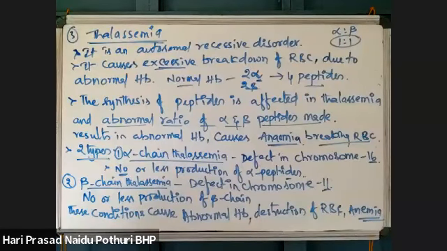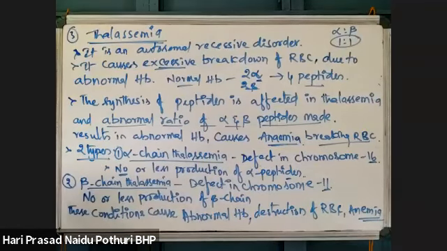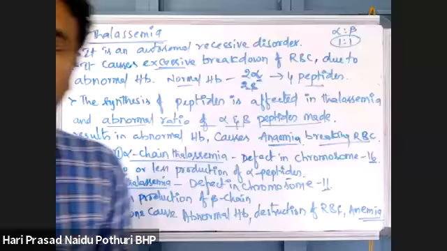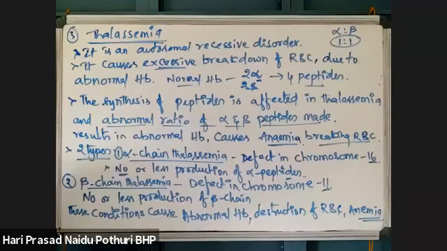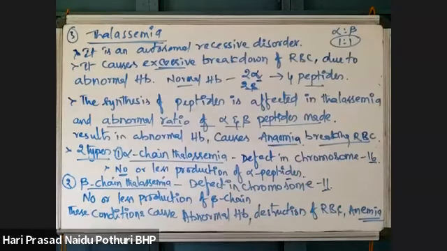Thalassemia is different from sickle cell anemia as it is a quantitative problem of synthesis of globin molecules, whereas sickle cell anemia is a qualitative problem.